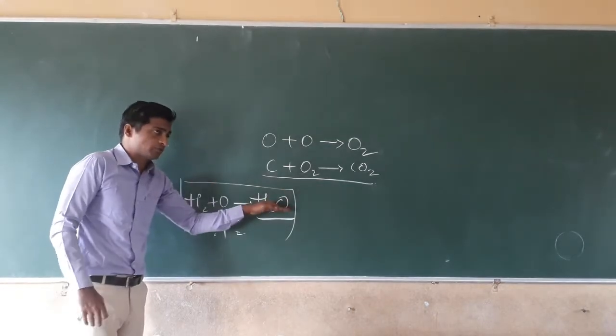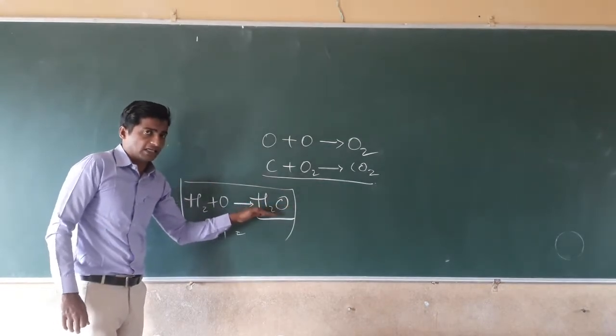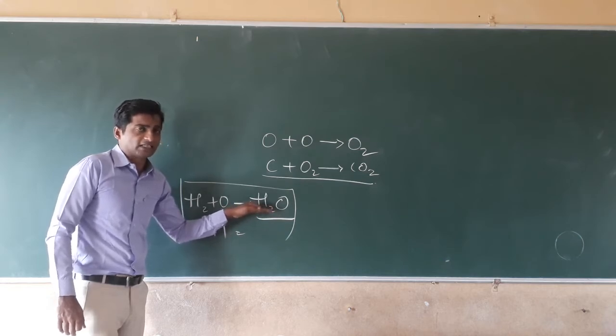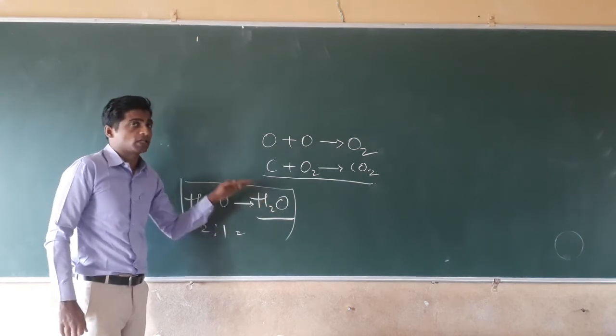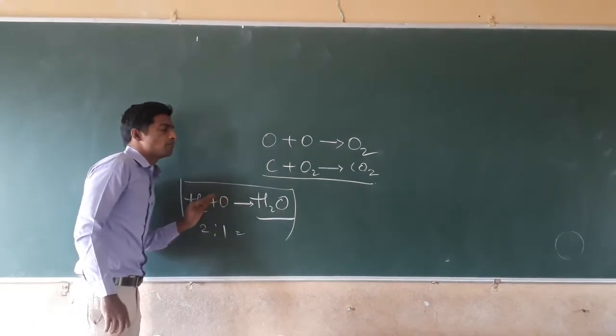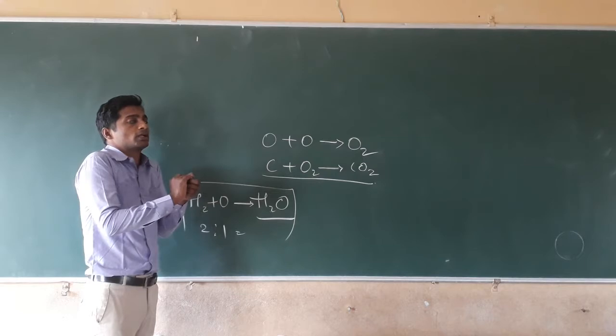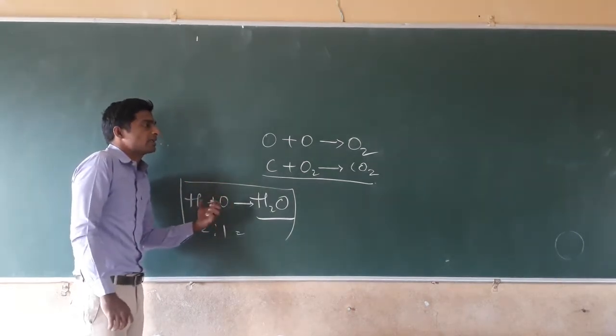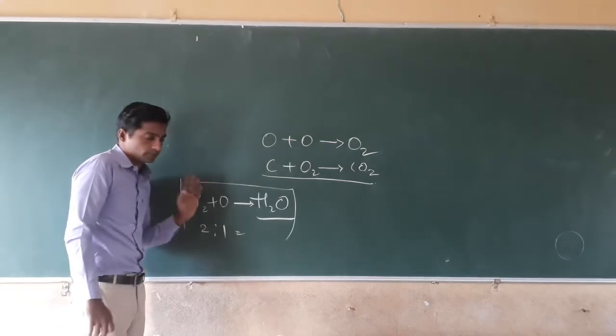The second law, that is the law of constant proportion, states that in a chemical substance the elements are combined in a definite proportion.